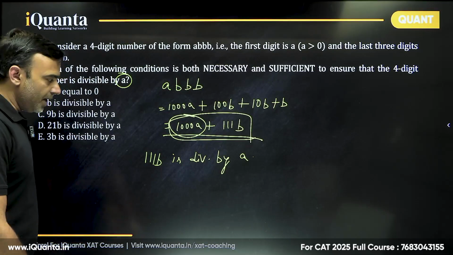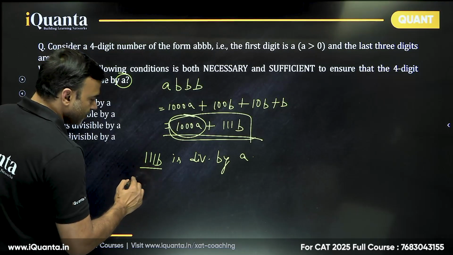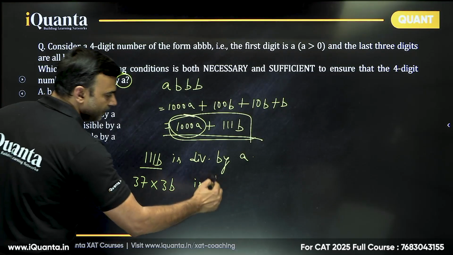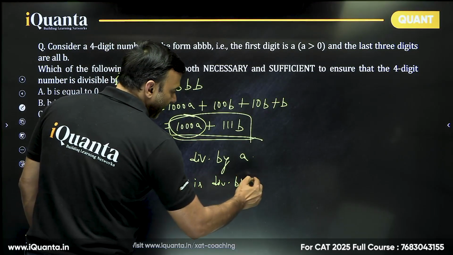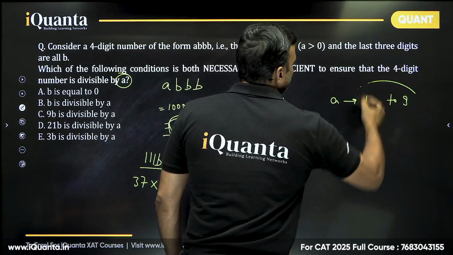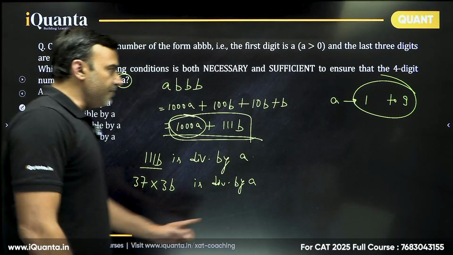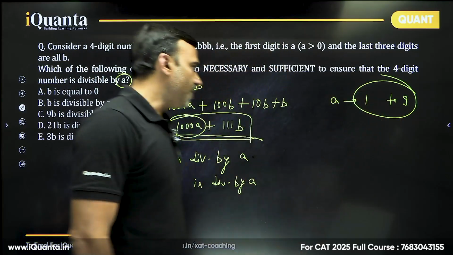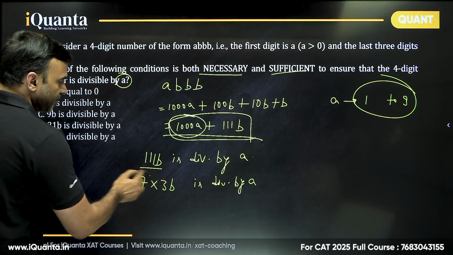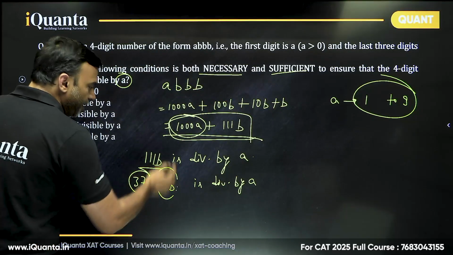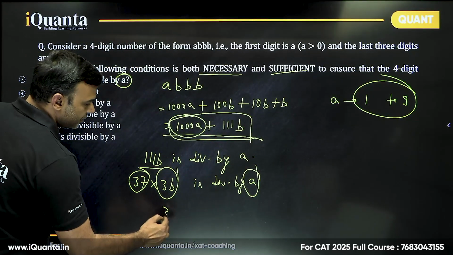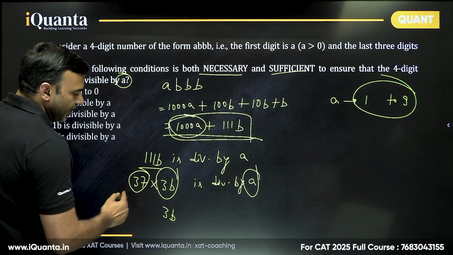Now look at it closely. 111B is actually 37 into 3B. This should be divisible by A. And we all know, we said that A can be anything from 1 to 9. Now 37 is not divisible by any of these numbers other than 1. But we have to make sure that it is definite, necessary and sufficient. So 37 is of no use. So what does that mean? 3B should be definitely divisible by A. If that happens, then we can be absolutely sure. Because anyways, 1 has no value.